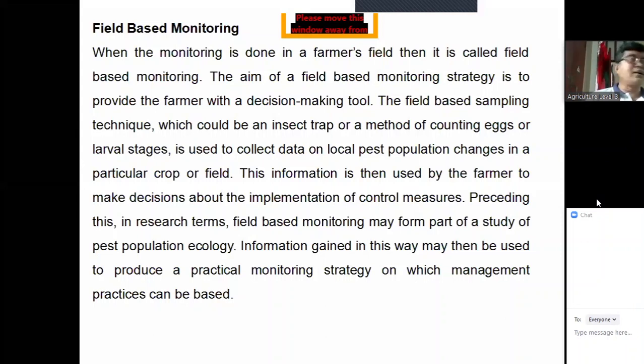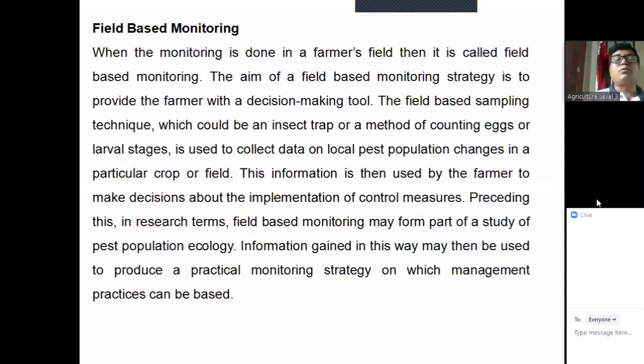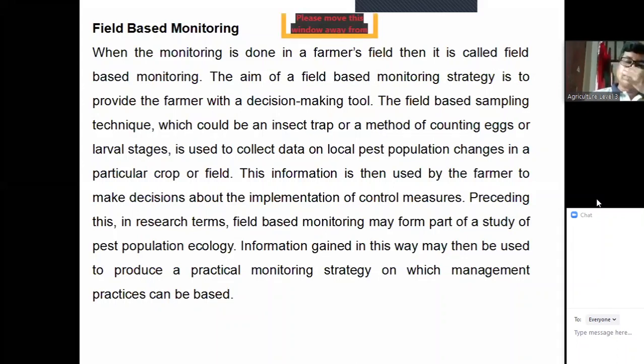But the expert or the scientist knows what would be the right method, how we have to use it, why we have to use it, and what would be the efficacy, etc. But the execution part will be done by the farmers. That means the scientist or the expert will provide the information to the farmers, and farmers will execute all of this.